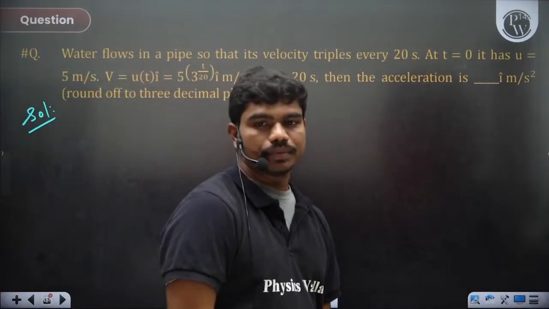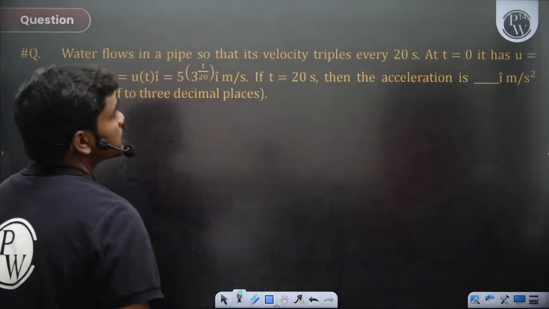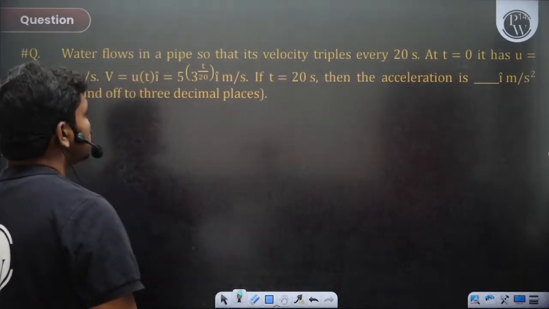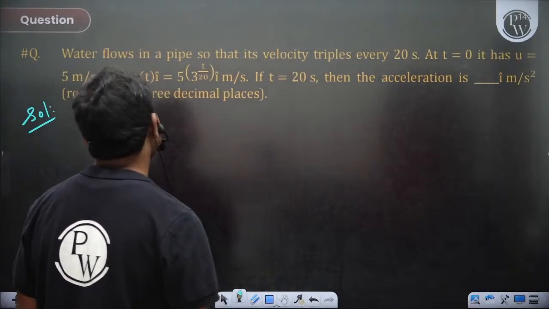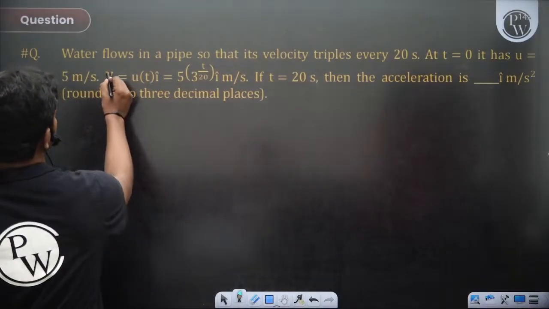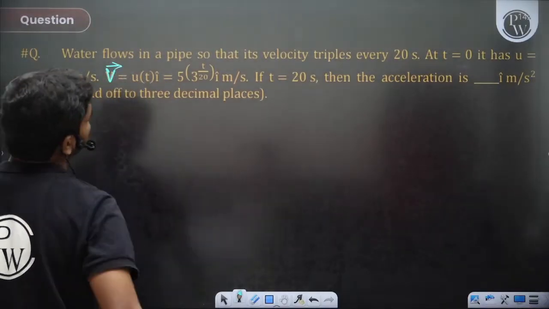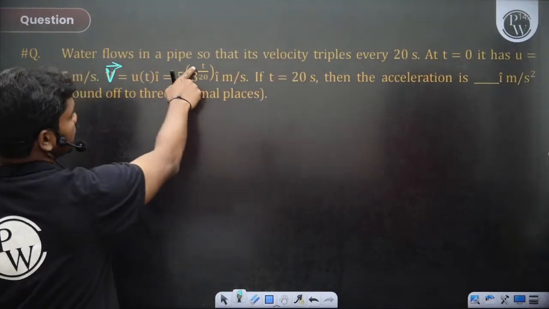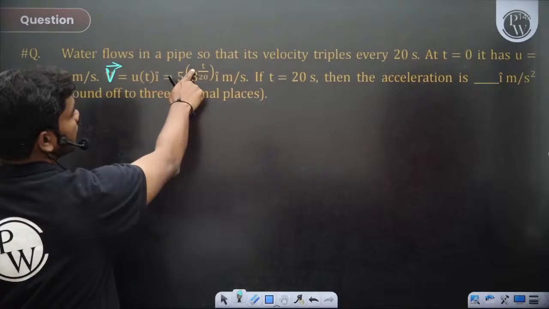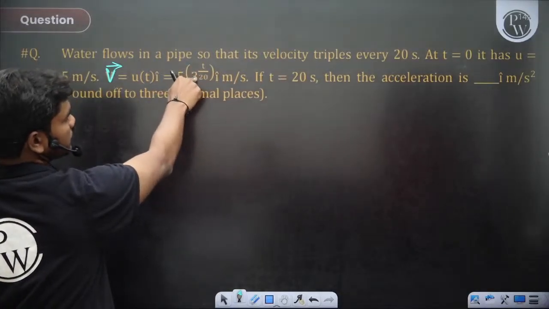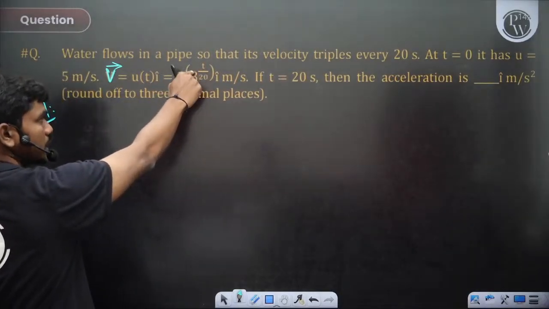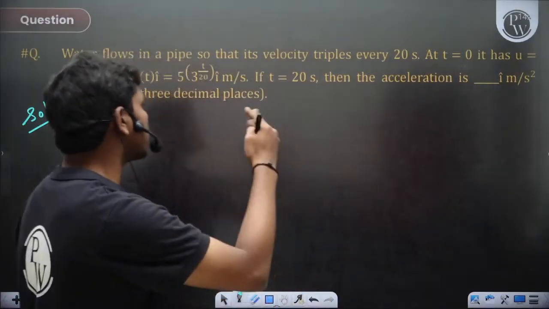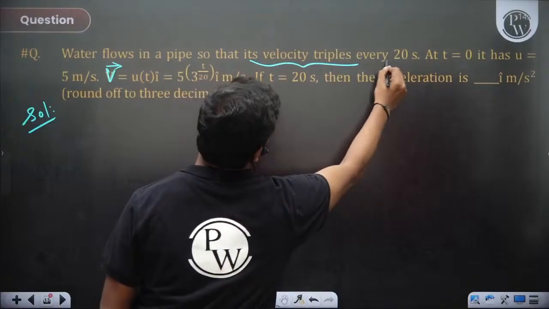Water flows in a pipe so that its velocity triples every 20 seconds. At time t equal to 0, u is equal to 5 meters per second, and this v vector is equal to u of t i cap, where u of t is given by this time function. Obviously if you put t equal to 0, it is 3 power 0, 1. After 20 seconds, 3 power 20 by 20 becomes 3 power 1. Similarly, after 40 seconds, 3 square. After 60 seconds, 3 cube. So after every 20 seconds, its velocity triples. That's what is given: its velocity triples every 20 seconds.